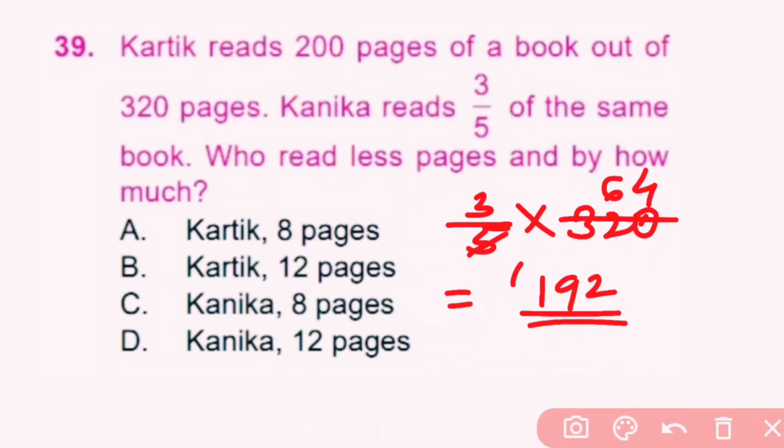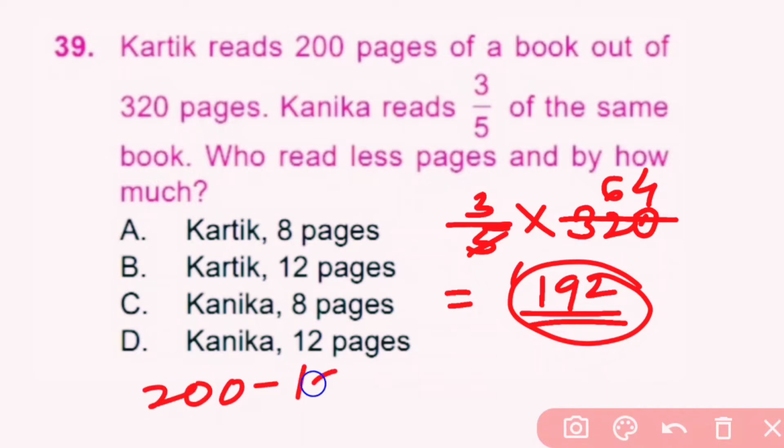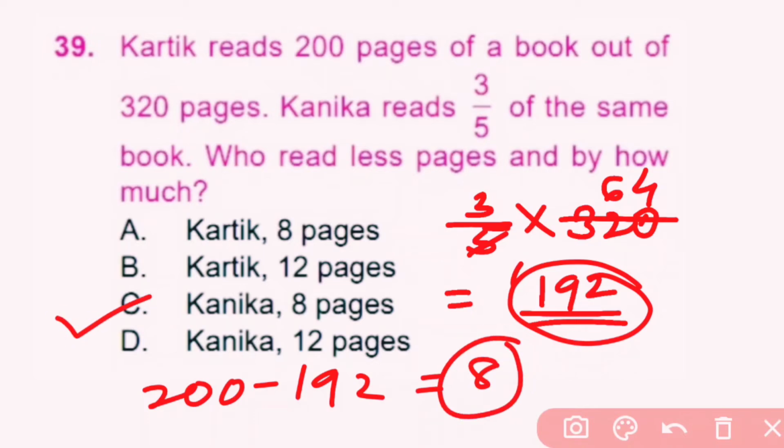Who read less pages? Kanika. Karthik reads 200 pages. And by how much means 200 minus 192, means 8 pages. So here C is correct answer.